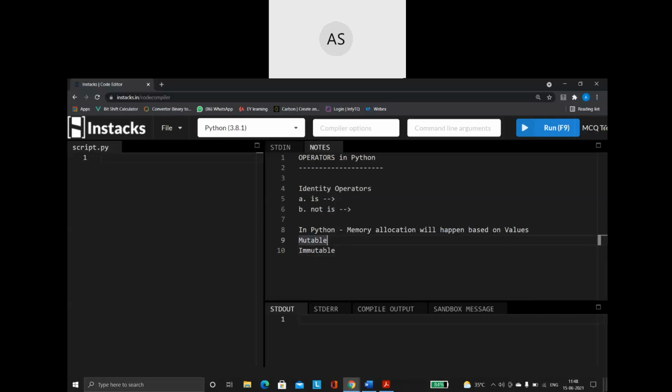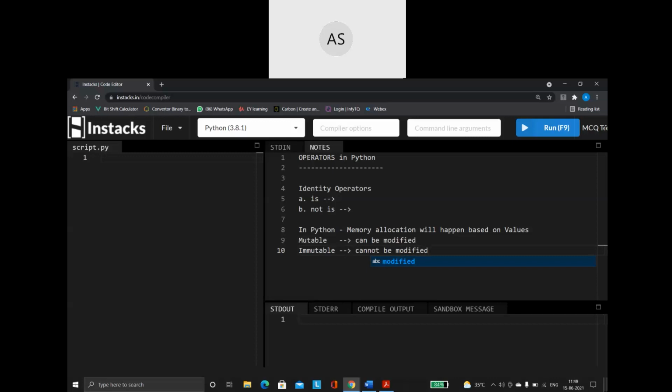What do you mean by a mutable type? Anything that can be modified. Any data that can be modified is what we call a mutable type. And what cannot be modified, once it's created, I cannot change the values, we call that immutable data.